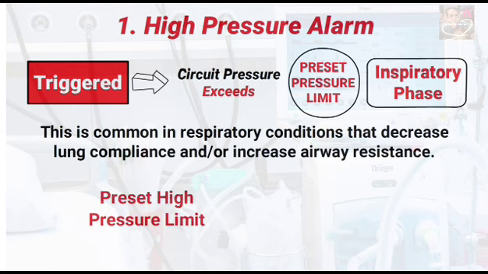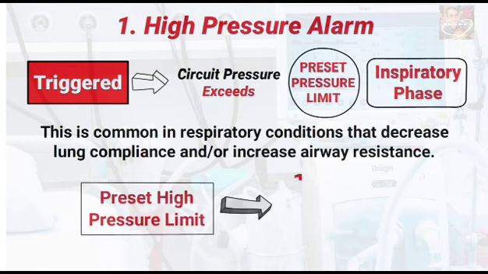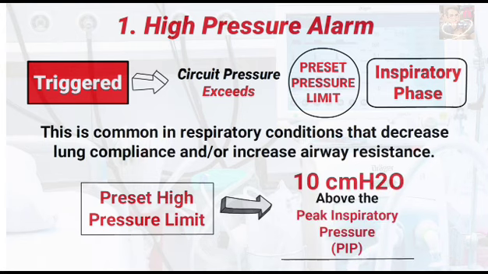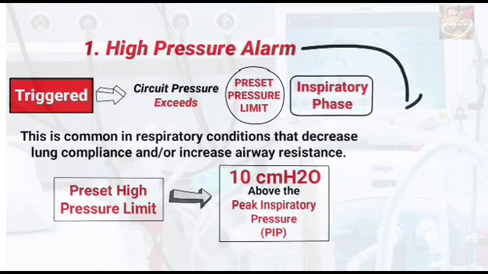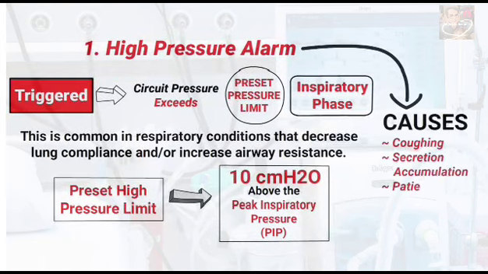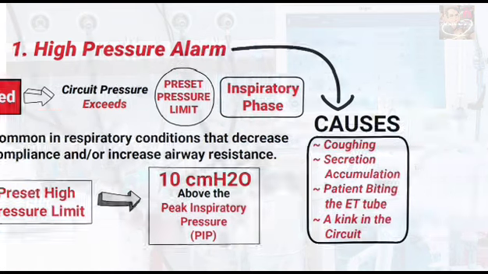The preset high pressure limit for this alarm is typically set around 10 centimeters of water pressure above the peak inspiratory pressure. Some other causes of the triggering of this alarm include coughing, secretion accumulation, patient biting the ET tube, or a kink in the circuit.